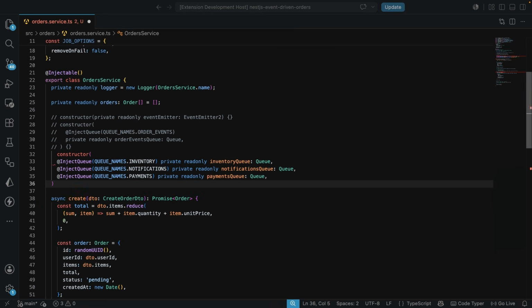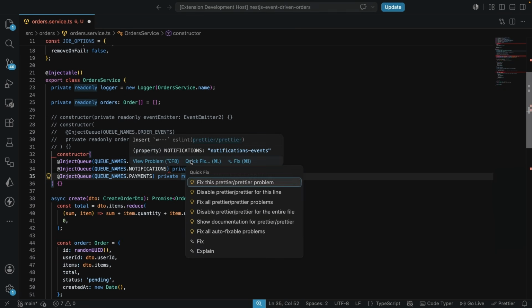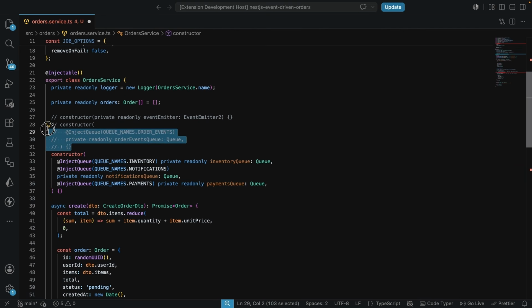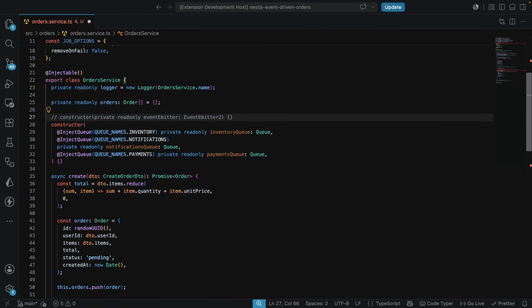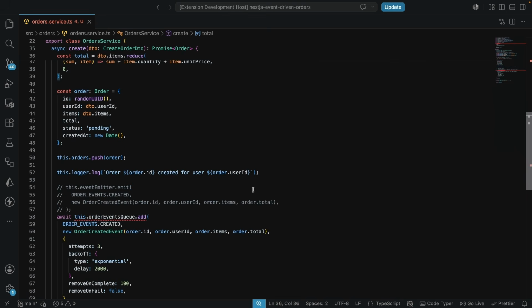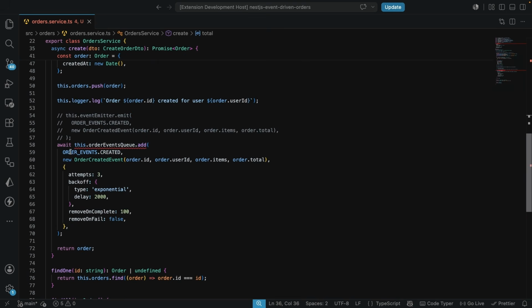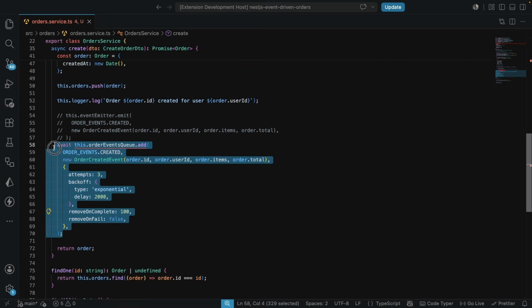And then we can go on to close up the constructor. I'm just going to quickly fix this lint that we have over here, and I'm just going to get rid of this constructor that we had previously, and then we can give this file a save. Now let's go on to make a change here. As you can see, this is what we were doing previously. We were adding to queue and all of this. This is going to change.